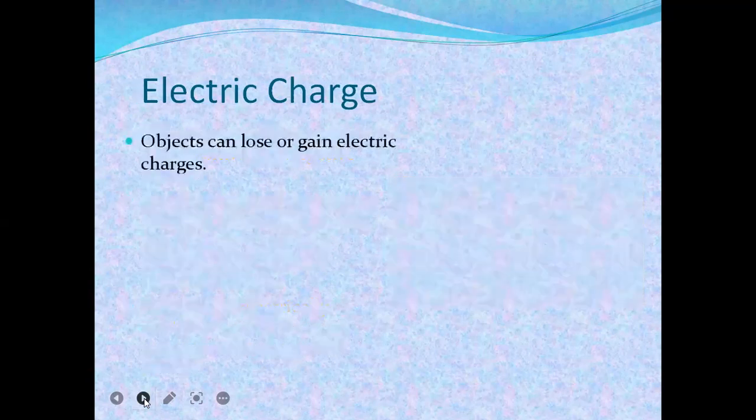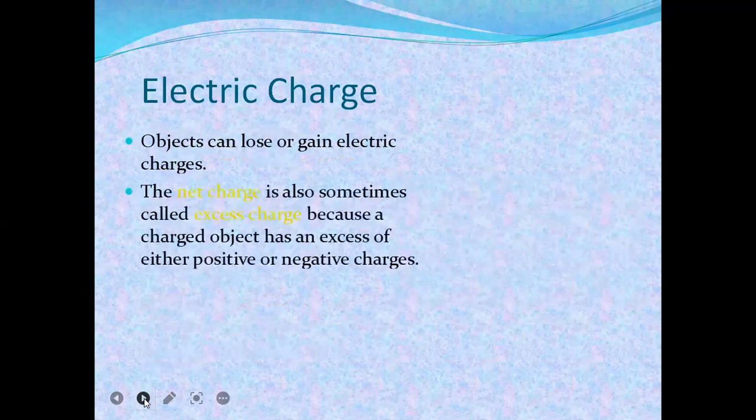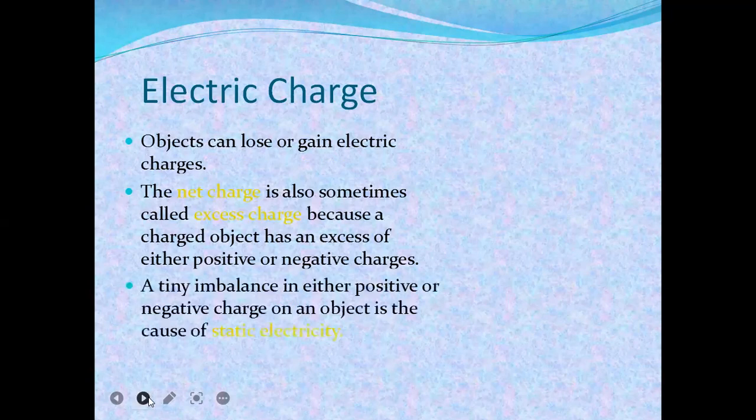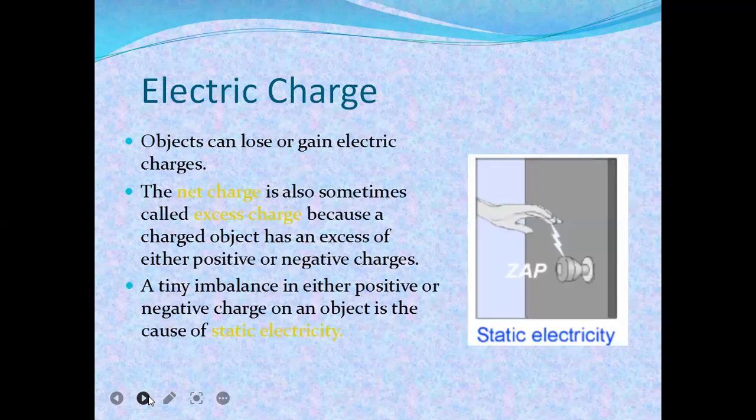So an object can lose or gain electric charge. The net charge is also sometimes called the excess charge, because the charged object has an excess of either positive or negative charges. A tiny imbalance in either positive or negative charges in an object is the cause of static electricity, must know. So this is the example of static electricity. That means the charge cannot move.